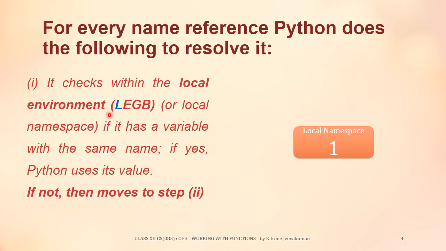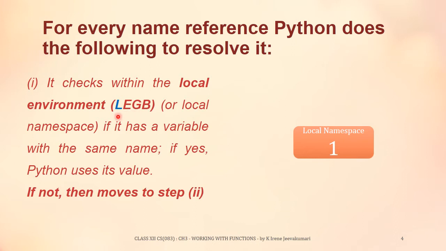You can see in the LEGB rule, here L stands first. So L stands for local environment or local namespace. E stands for enclosing environment or enclosing namespace. G stands for global environment or global namespace, and B stands for built-in environment or built-in namespace.